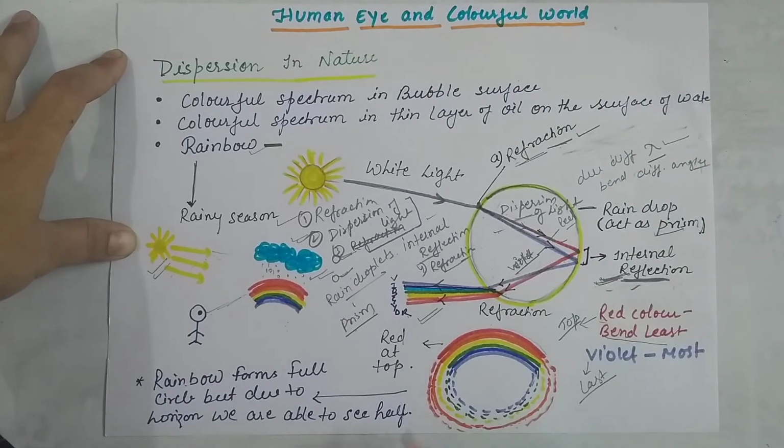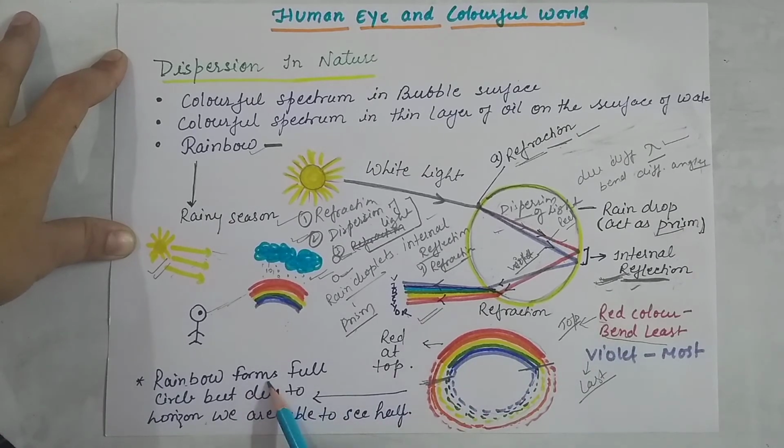Now, some important points: when you see from space or from an aeroplane, you will find the rainbow in a full circle, but we are able to see only half of the rainbow, because the half circle of the rainbow gets interrupted by the horizon, the earth's horizon.